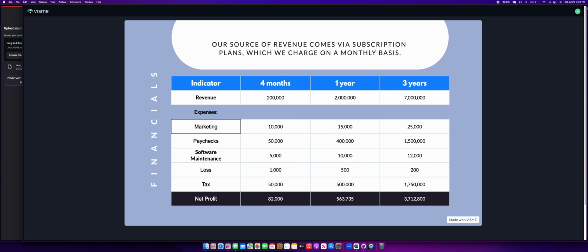We have a plan to get our company up and running in the coming months, with a projection of net profit as soon as 4 months from now. The 5 main expenses eating away at our revenue will likely be marketing, paying employees, maintaining software, unexpected losses, and taxes. Despite this, our profit is forecasted to increase exponentially over the three-year time period shown in this data.